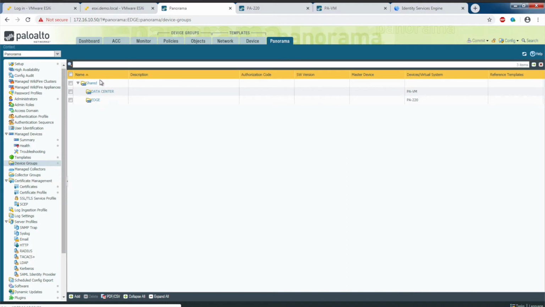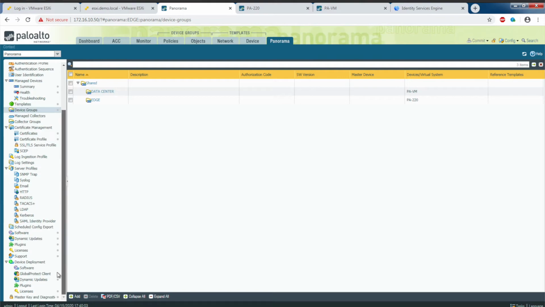For the device groups, I have two device groups created, the device group Edge and the device group of Data Center. The Edge device group is assigned to the PA220, while the Data Center device group is assigned to the Palo Alto VM. Let's start the setup of the Cisco TrustSec plugin.